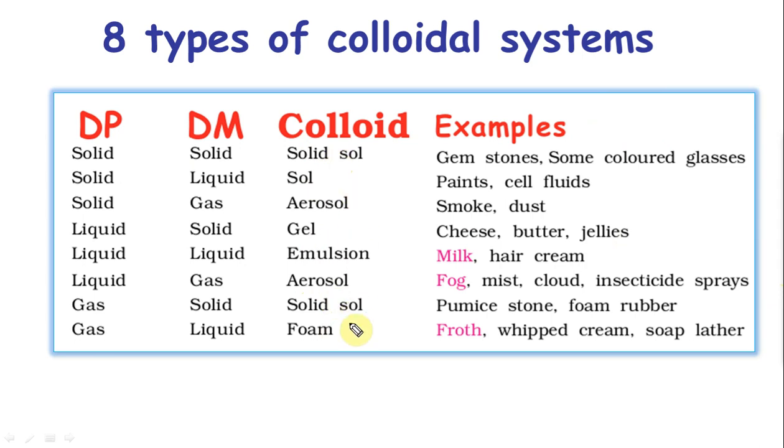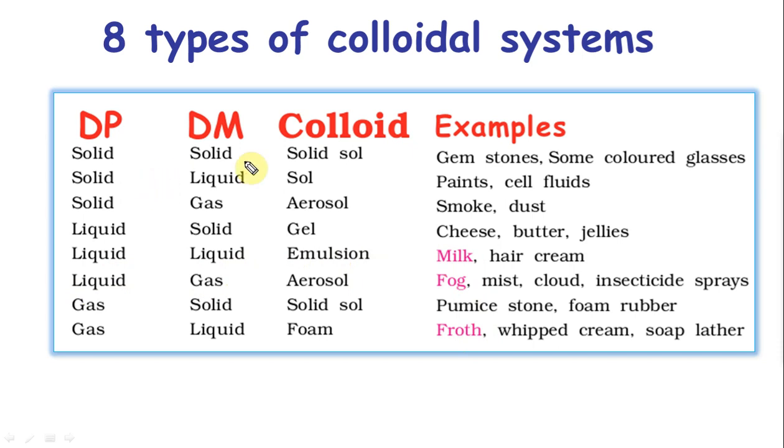You want to remember these names, because they may ask you what this belongs to, or what a solid sol is based on. The things that are extremely important I have highlighted here. Milk you want to remember, fog you want to remember, froth you want to remember: what's the dispersed phase and what's the dispersion medium. Milk is extremely important, liquid in liquid, and it's also called an emulsion. Paints, for example, could be an emulsion paint as well.